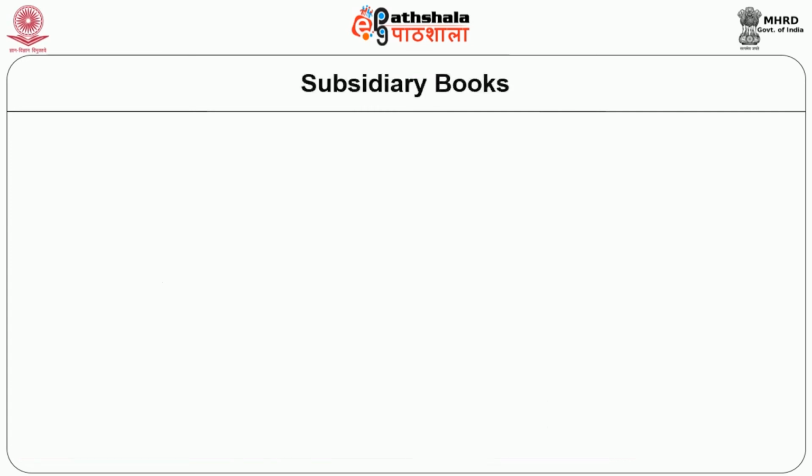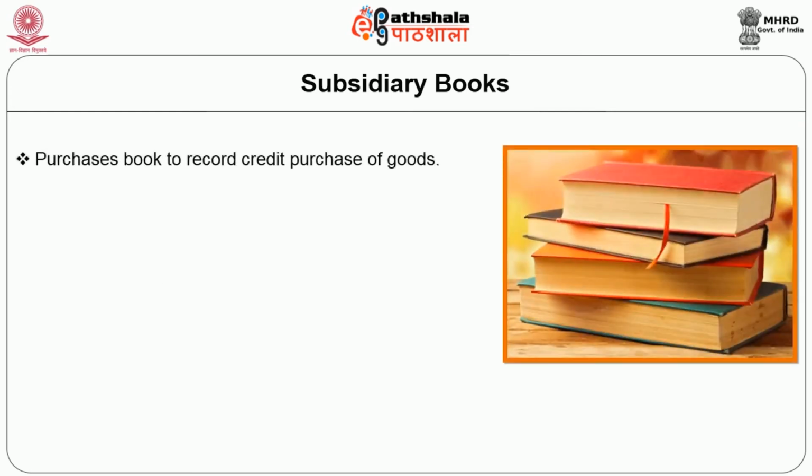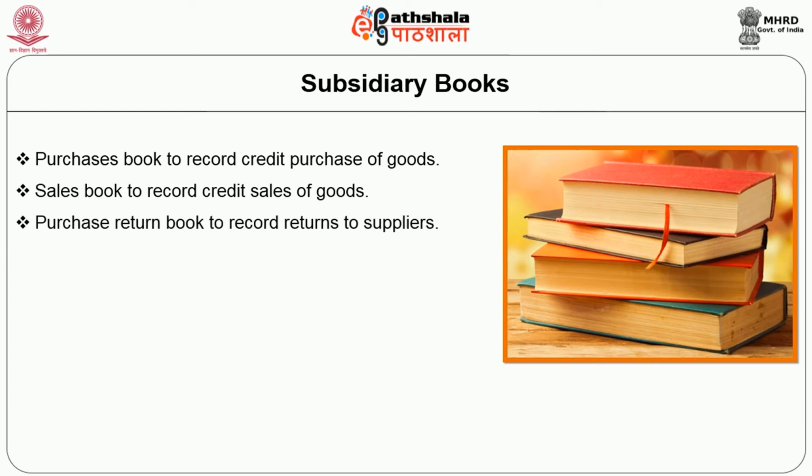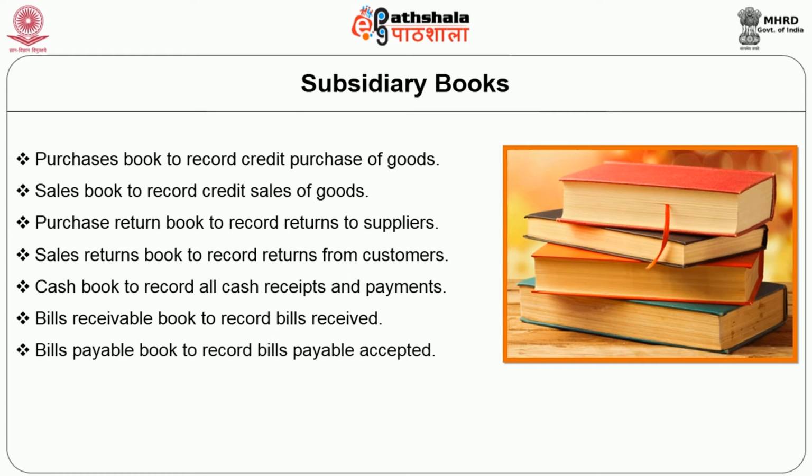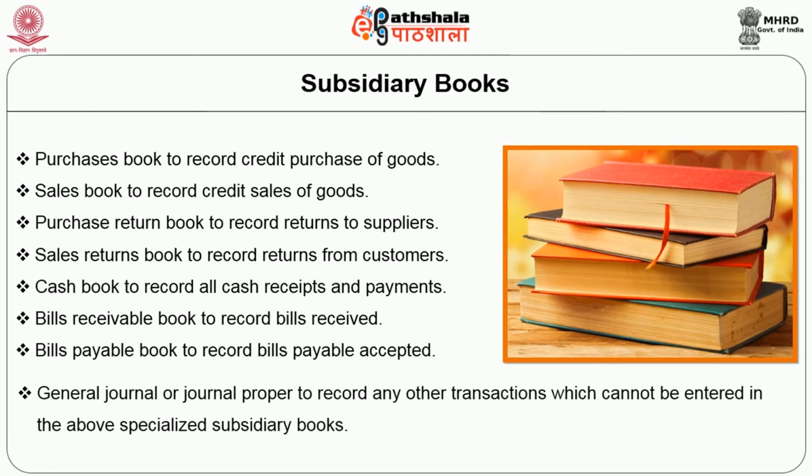Next, the other type of book is a subsidiary book. Subsidiary book comprises of the following: purchases book to record credit purchase of goods, sales book to record credit sale of goods, purchase returns book to record returns to supplier, sales returns book to record returns from customers, cash book to record all cash receipts and payments, bills receivable book to record bills received, bills payable book to record bills payable accepted, followed by general journal or journal proper to record any other transactions which cannot be entered in the above specialized subsidiary books.